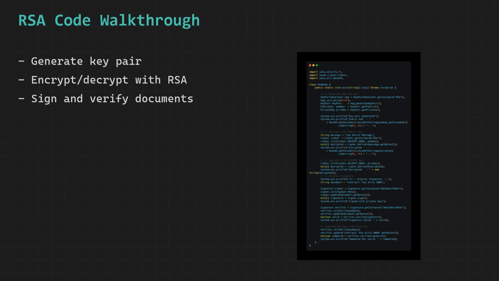cipher engine to perform RSA decryption using the mathematically linked private key that corresponds to the public key used during encryption, and when we feed the encrypted ciphertext to this decryption cipher, it perfectly reconstructs and recovers the original plaintext message, "top secret message," exactly as it was before encryption, demonstrating that the entire encryption and decryption cycle completed successfully and that the cryptographic integrity of the message was maintained perfectly throughout the entire process.